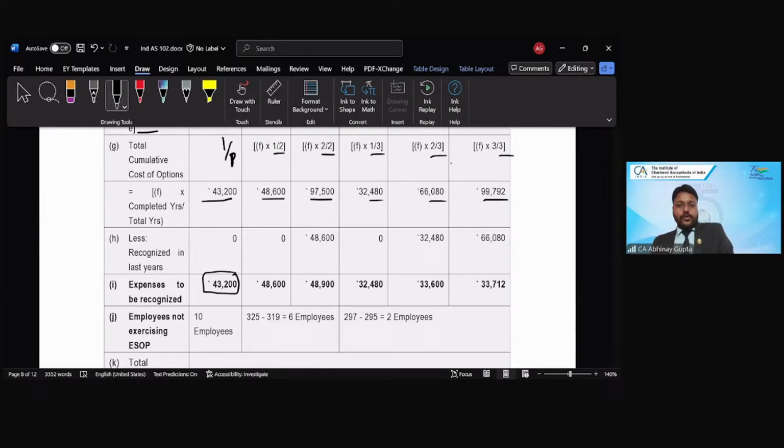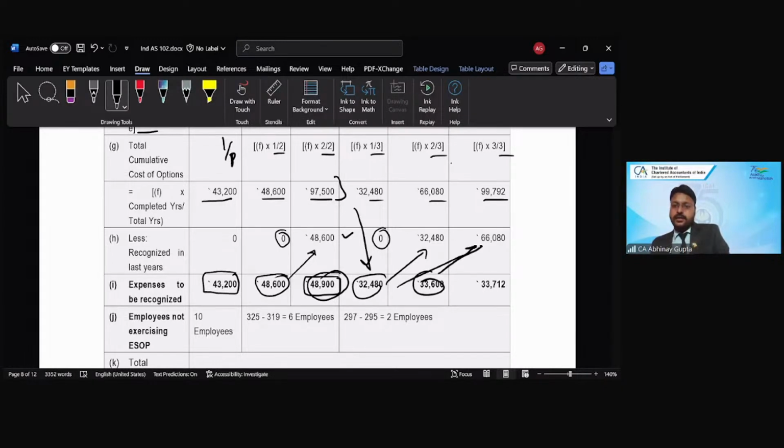Now, for group 2, was anything recognized in the previous year? No, 0. So 48,600 would be the amount, and this 48,600 is recognized in the previous year for year 2. So the remaining balance is 48,900, that is 97 minus 48,600. So 48,900, correct? And similarly, for year 1, it is also 0. For year 2, this is the amount. And for year 3, the total amount is how much? This plus this, right? And the balance is this, right?